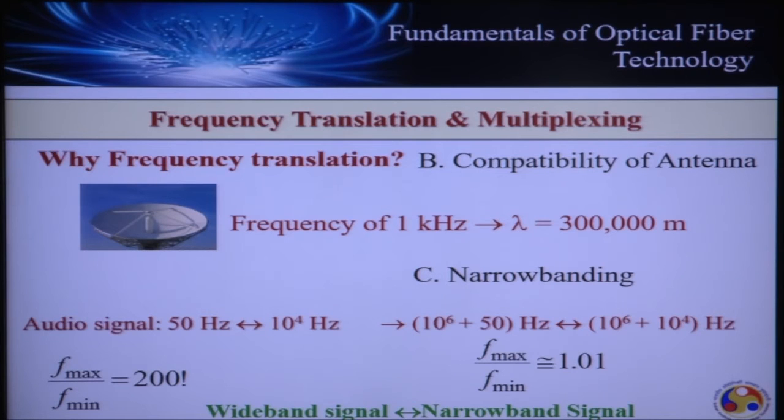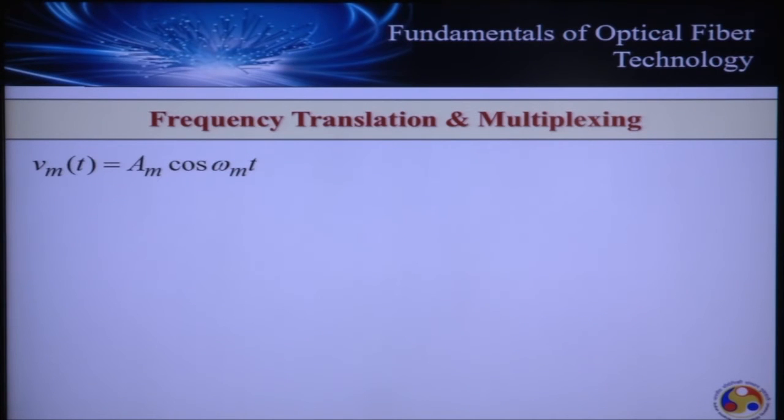So now, having given you an idea about the importance of frequency translation or frequency division multiplexing, let's try to understand how we achieve frequency translation. And that is what I'm going to discuss now. Here is the signal which is supposed to be transmitted. As an example, to lay down the basic principle of frequency translation, I'm taking a very idealistic hypothetical example where the signal is sinusoidal at only a single frequency.